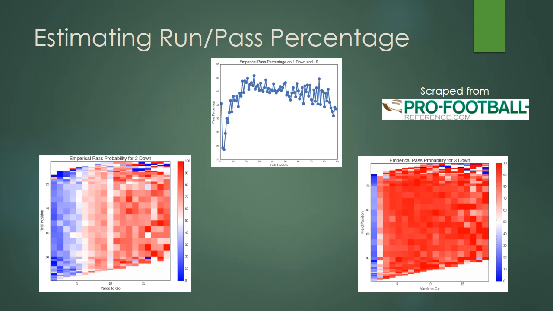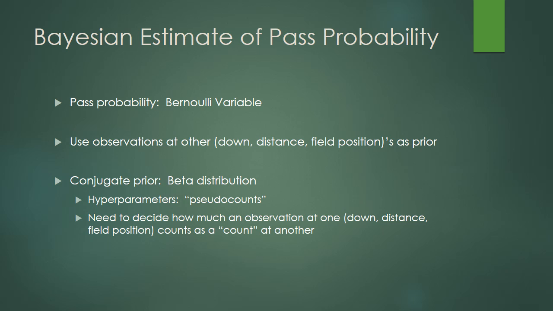To first estimate the pass proportion, I scraped Pro Football Reference to get an empirical estimate from 2010 to 2014. Given the large number of possible combinations and sparse data, these estimates are very noisy. For a better estimate, I took a Bayesian approach. Pass probability is a Bernoulli variable. If we're interested in its value at one situation, we can use observations at other situations as a prior.